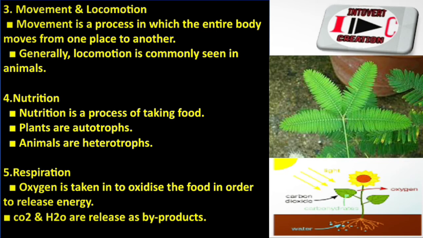Oxygen is taken in to oxidize the food in order to release energy. CO2 and H2O are released as byproducts. Carbon dioxide and water, that means urine or the like, are released as byproducts.